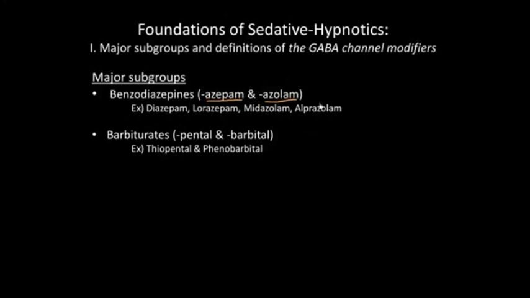Next, the benzodiazepines having a common active metabolite, desmethyldiazepam, are diazepam, prazepam, chlordiazepoxide and clorazepate. Next, the specific benzodiazepine receptor antagonist is flumazenil, and the non-benzodiazepine hypnotics are zopiclone, zolpidem and zaleplon.